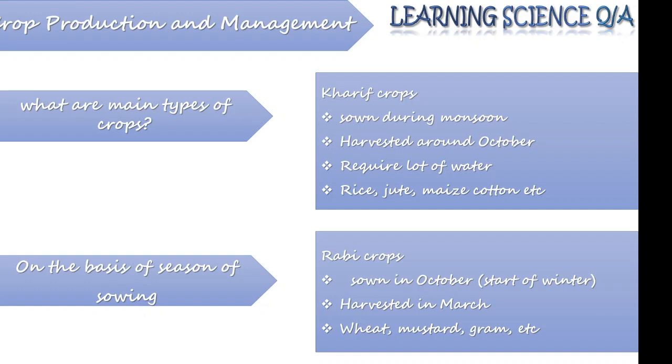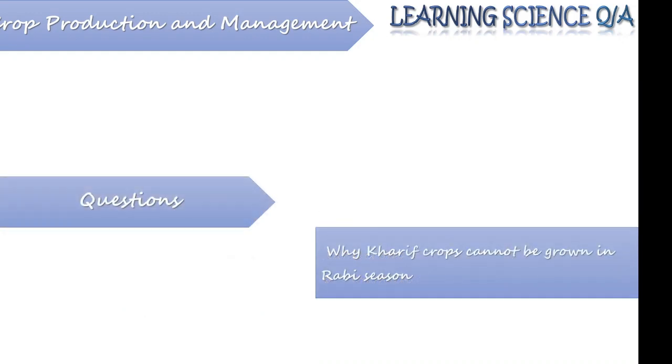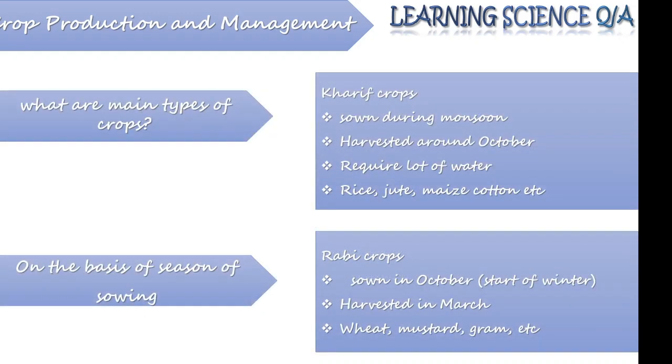Some examples of Rabi crops include wheat, mustard, gram, etc. Right? This point, the main types of crops on the basis of season of sowing, takes into consideration the season in which these crops can be sown, and this mainly involves the requirement of water.